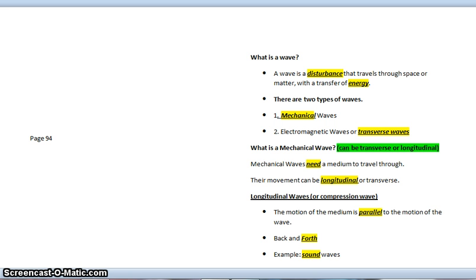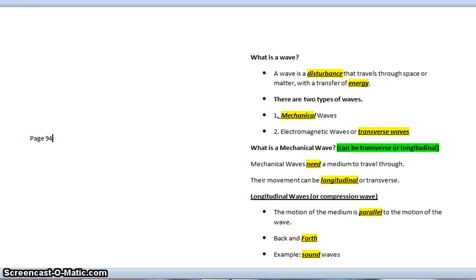And as far as what is a wave, it is a disturbance that travels through space or matter with a transfer of energy. And remember that waves transfer energy, not matter. So energy is transferred from one location to the other, not the matter or the medium. There are two types of wave. One type is a mechanical wave, and a mechanical wave can be longitudinal or transverse. The other type of wave is an electromagnetic wave, which refers to the electromagnetic spectrum.